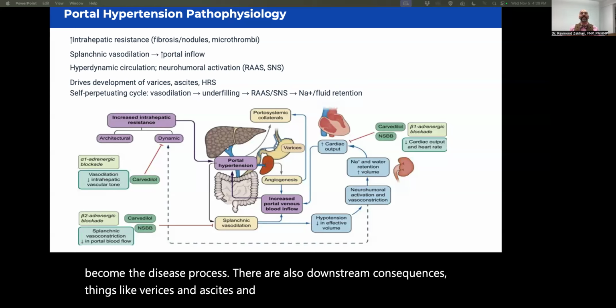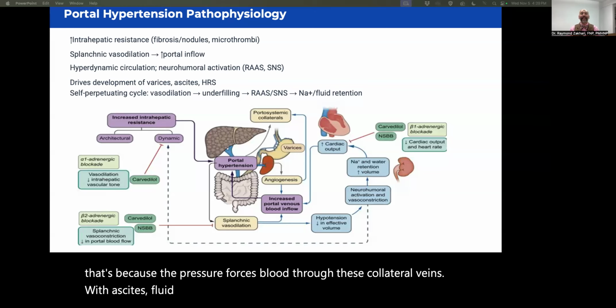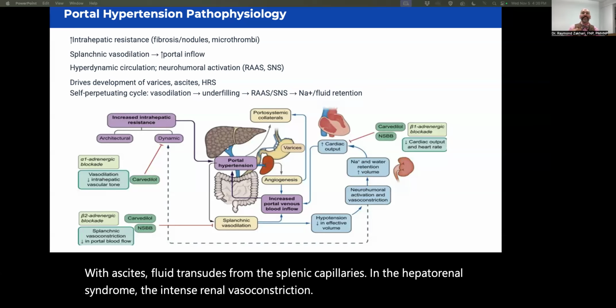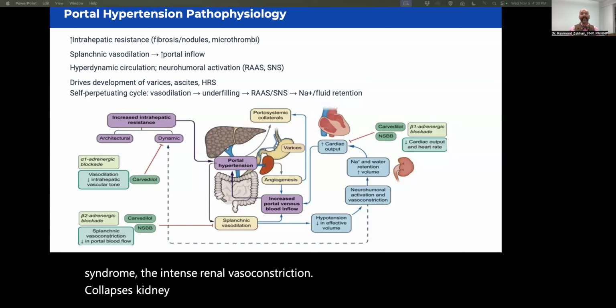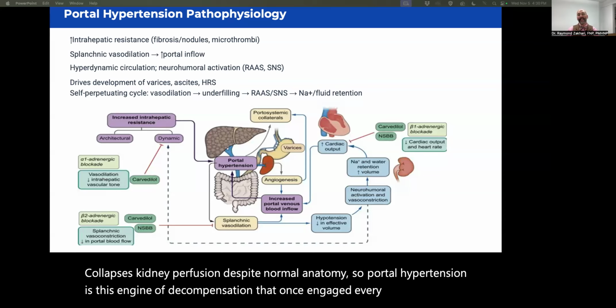So in varices, that's because the pressure forces blood through these collateral veins. With ascites, fluid transudes from the splenic capillaries. In the hepatorenal syndrome, the intense renal vasoconstriction collapses kidney perfusion despite normal anatomy. So portal hypertension is this engine of decompensation that once engaged, every compensatory system turns on itself.